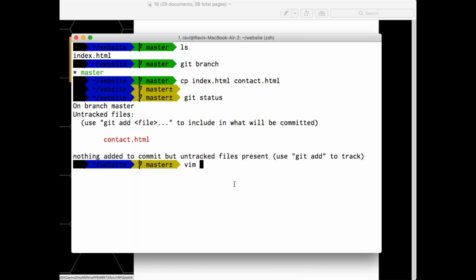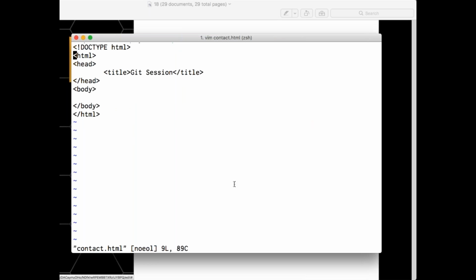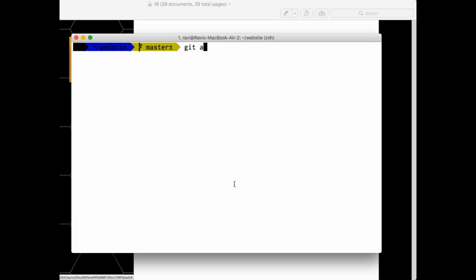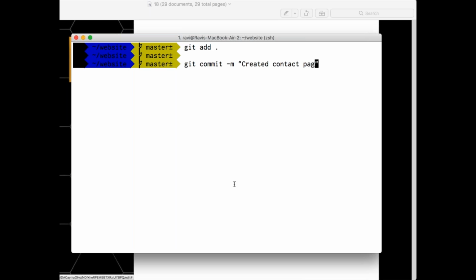I'll go and edit my contact.html. This is not my git session, let's say this is my contact us page. So I'm saying something like contact us. I'm making some changes and next I'll say git add dot, git commit hyphen m created contact page.